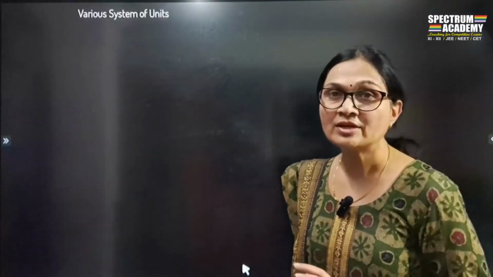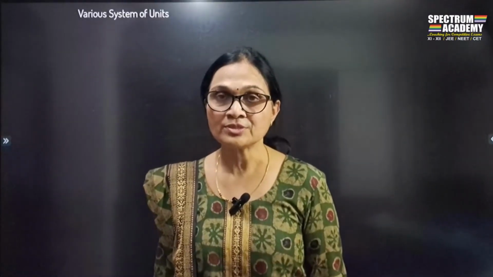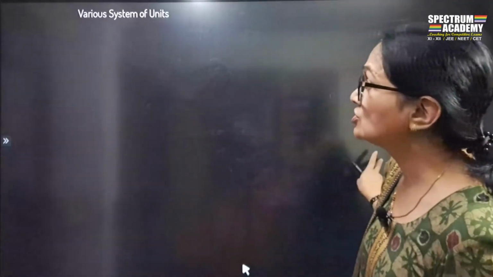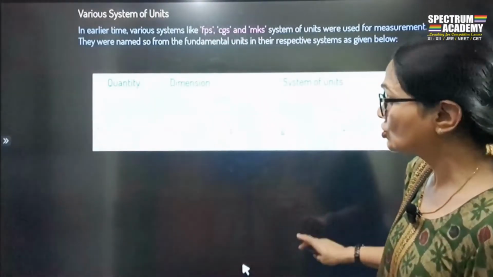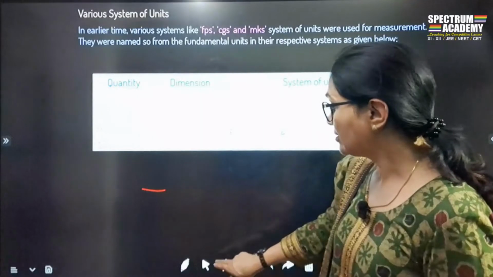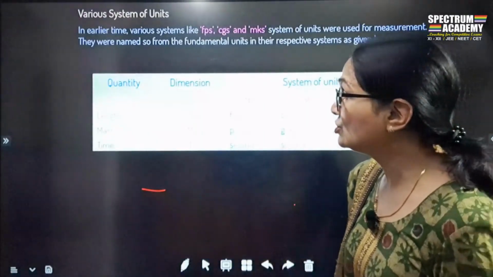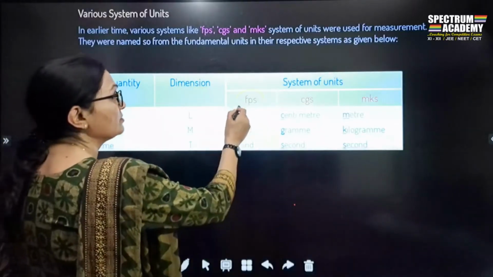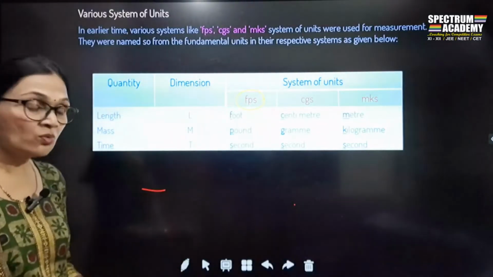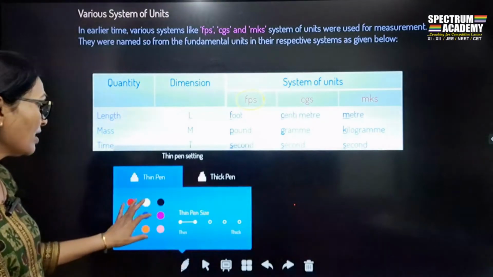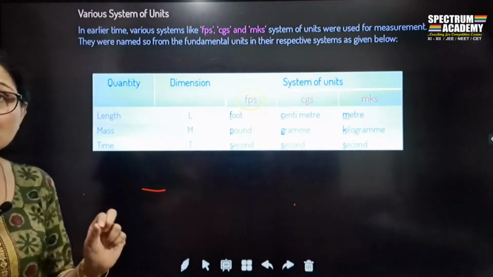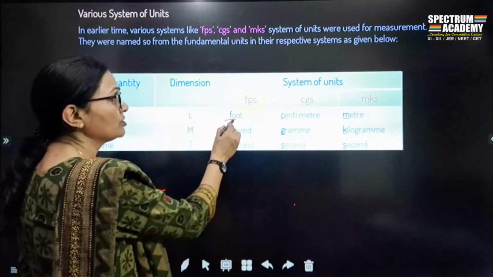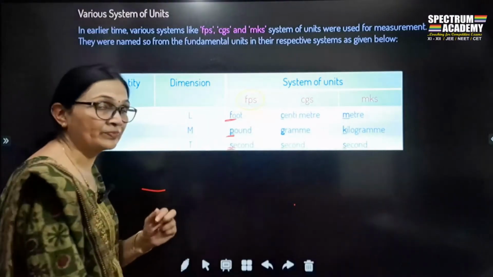Now, as I said, there are different systems of units. So different countries used different systems. So let's figure out which were the countries that used different systems. So these are basically the systems of units that were used. First system is the FPS system. Now what is this FPS system? FPS system is nothing but foot, pound and second. Foot, pound and second. Okay?